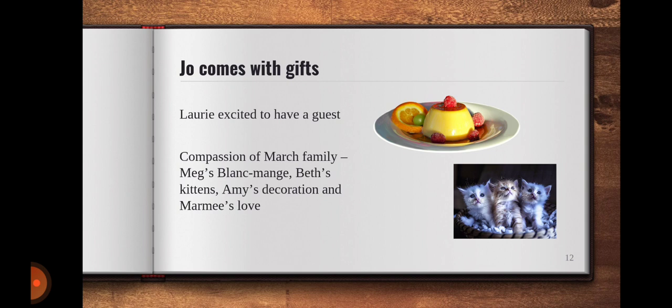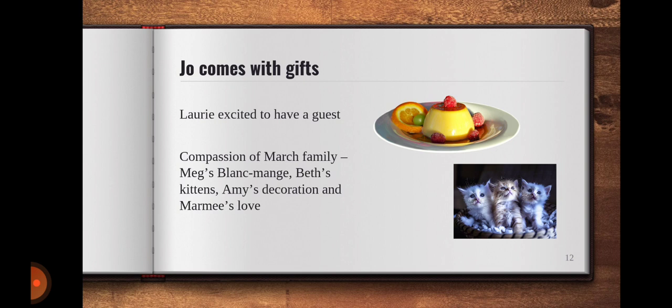Immediately after a few minutes, Joe comes, but she comes with some gifts. What are they? Now look at the compassion the entire March family has. Mother says that you should give company to this little gentleman. Whoever is sick, you obviously should give company and should make the person feel better. That compassion comes actually from their mummy, from Mrs. March, and then it is percolated into all the daughters.